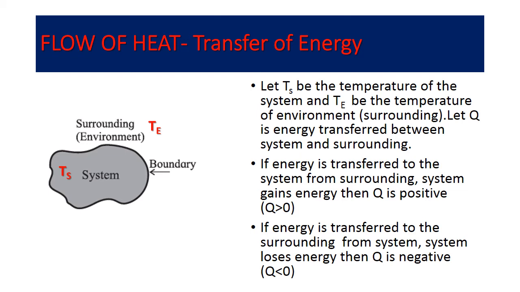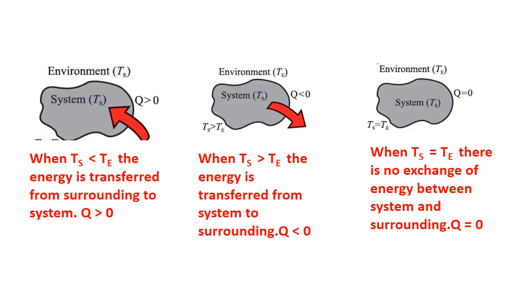If the temperature of the system is very high, that means in comparison with surrounding it's a hotter body, then the system will give the energy to the surrounding and it will lose its energy. So Q is negative or Q is less than 0. So here the figure shows in first case that the temperature of the system is less than that of surrounding. So the energy is transferred from the surrounding to the system. So Q is greater than 0.